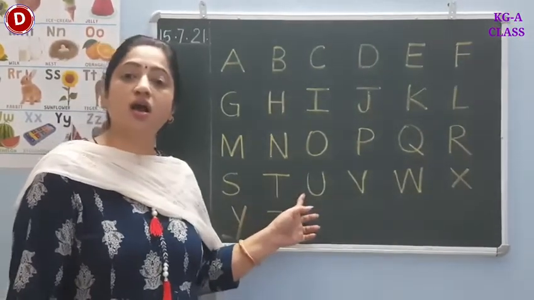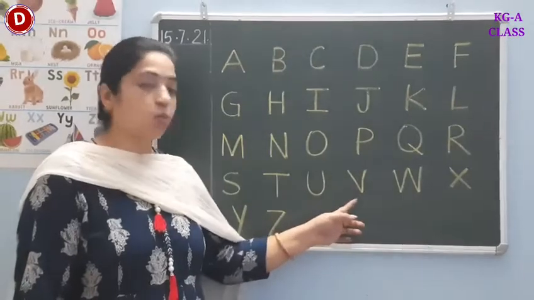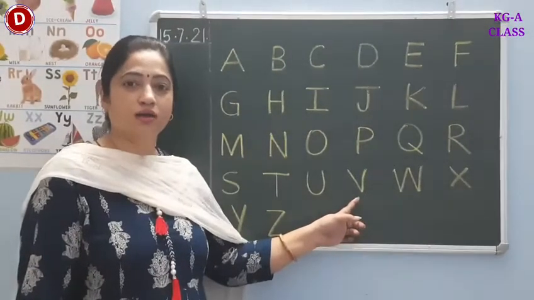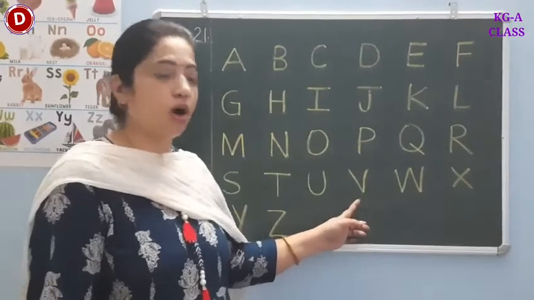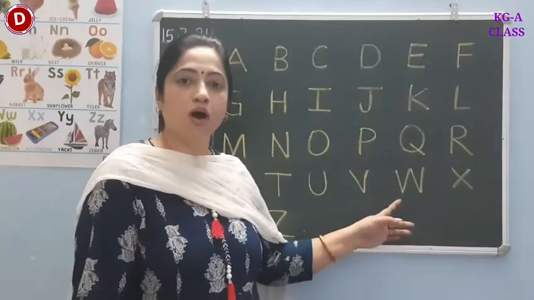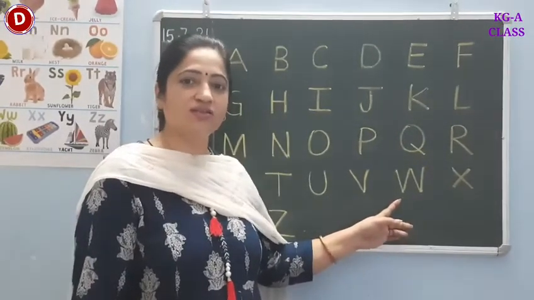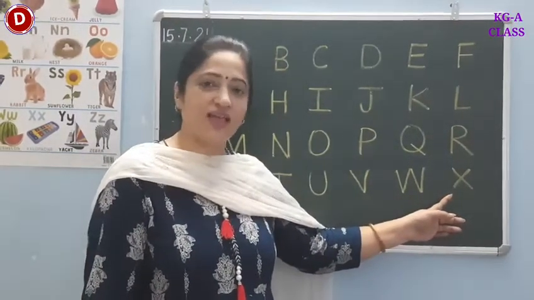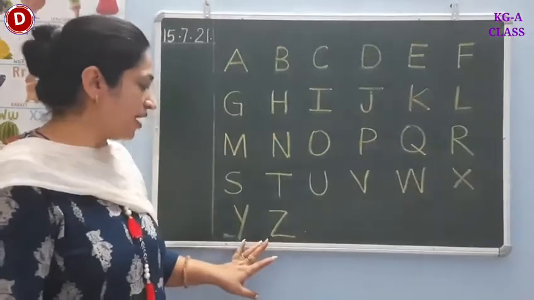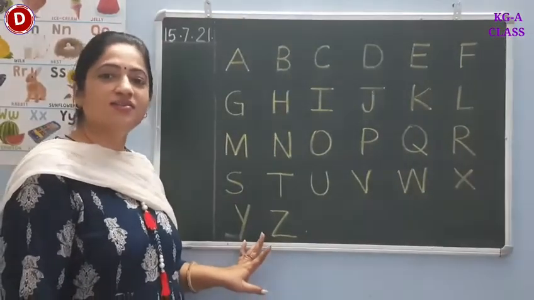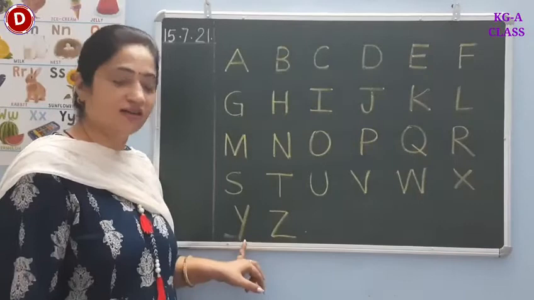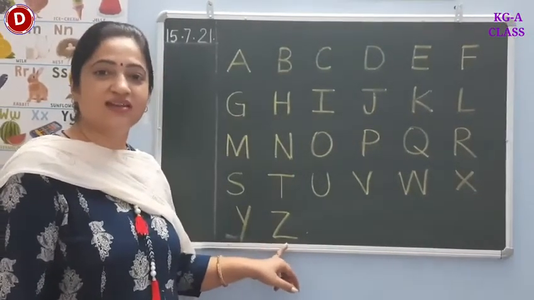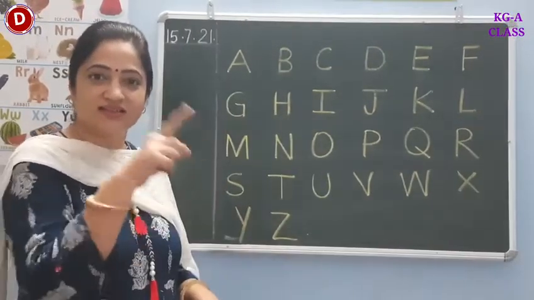U says A. V says W. The sound of V is W. W says W. The sound of W is W. Now comes X. The sound of X is X. Y says Y. The sound of letter Y is Y. Now comes Z. Z says Z, as a zigzag.